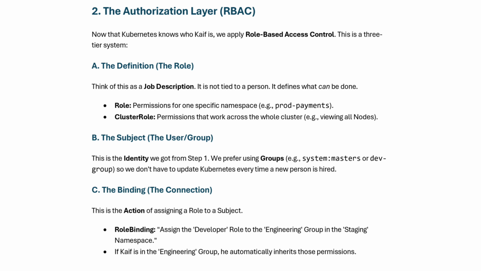The definition had cluster role and role, which means these are independent roles, that is, in a namespace these are independent role-based access controls with respect to these namespaces. For example, production payments will have certain permissions in it, whereas a cluster role would have certain permissions, for example viewing all nodes. And in the second, that is the user or the group, certain groups will have certain permissions and the user is added to that group, and it is in the binding stage where these two are bound, and it would look like assigning the developer role to the engineering group in the staging namespace. That covers the definition, the subject and the binding. So it would look like if the user KEF is in the engineering group, he would automatically inherit those permissions.